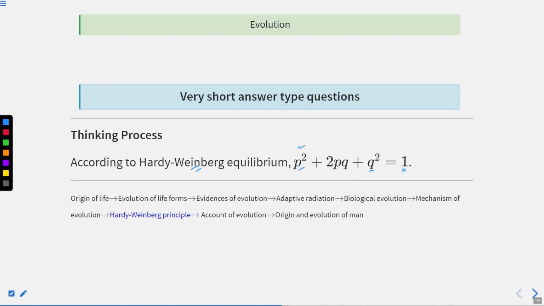So p² is the frequency of the homozygous dominant, 2pq is the frequency of the heterozygous, and q² is the frequency of the homozygous recessive.